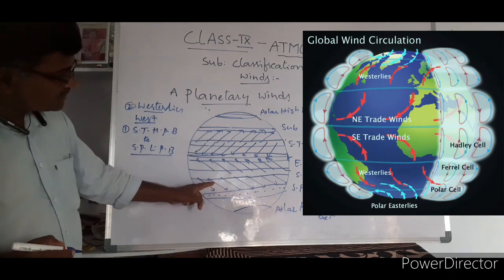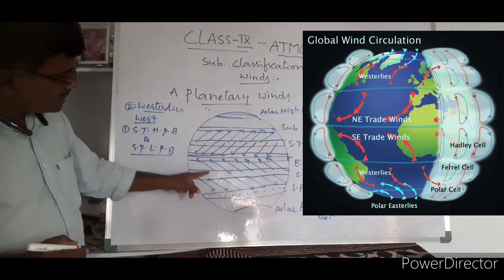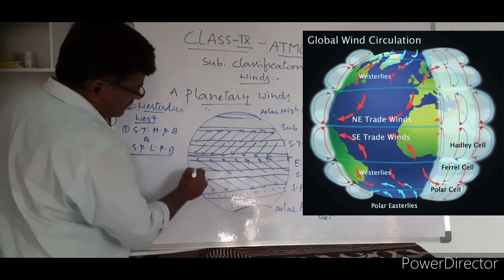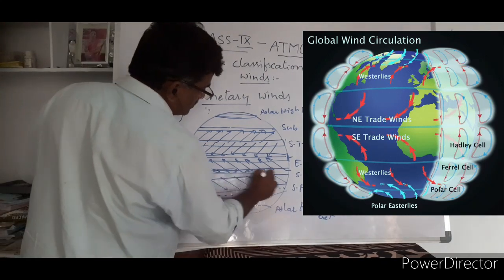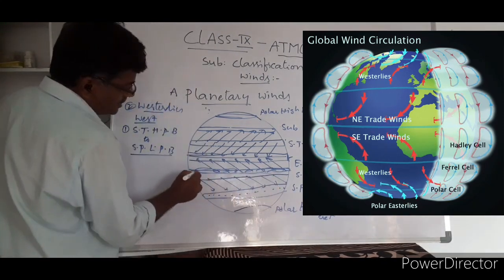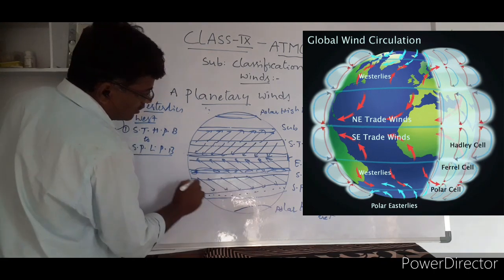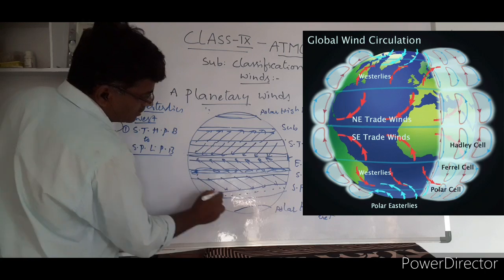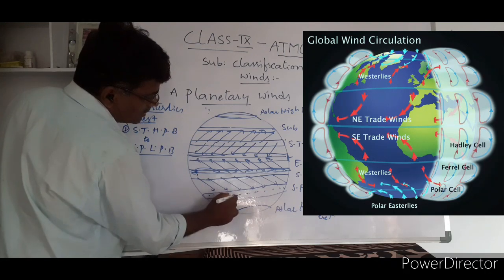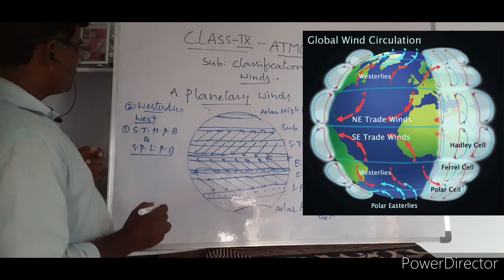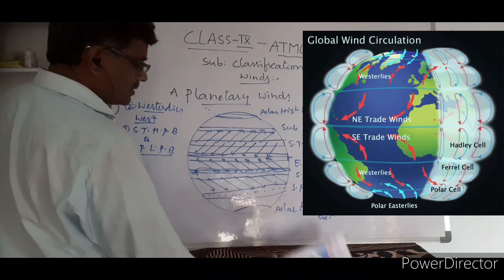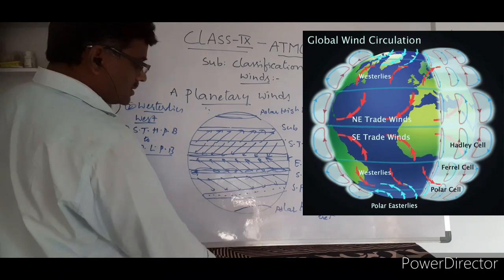Even in the southern hemisphere, the subtropical high pressure belt is a high pressure region. From there the winds blow like this, from the subtropical high pressure belt to the subpolar low pressure belt. You have to understand this part.